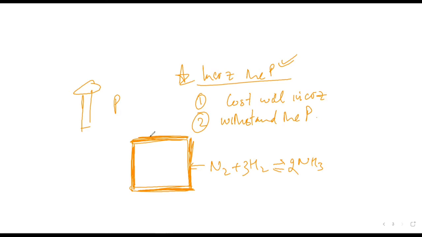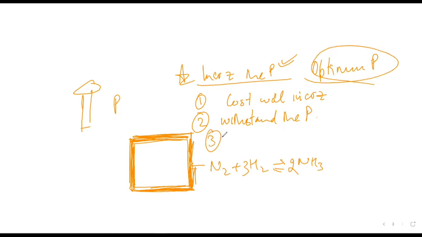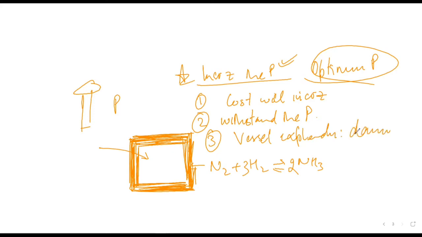But then as you start making the walls thicker and thicker, again the cost will increase. Is it making sense? Yes, sir. So again you will have to find an optimum pressure which is high enough but not very high. Is it making sense? Yes, sir. And the third reason is that the whole factory becomes very dangerous. Why does it become dangerous? Because it can explode anytime. Yes. If the vessel explodes for any reason, because you have increased the pressure so much, it will cause a lot of damage. Is it making sense? Yes, sir.